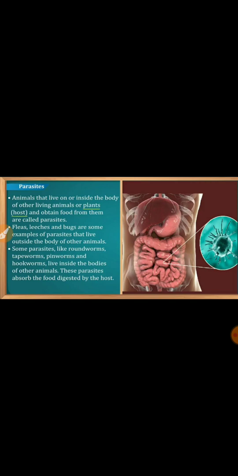Some live inside the body, some live outside the body. This picture is a very good example of a parasite living inside the body of the host. They take their nutrition from their host. They totally depend on their host only.